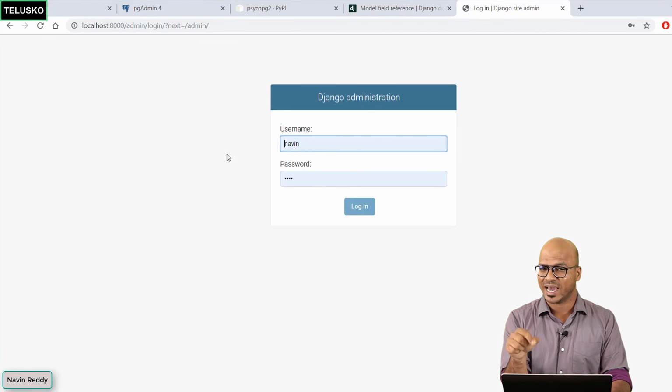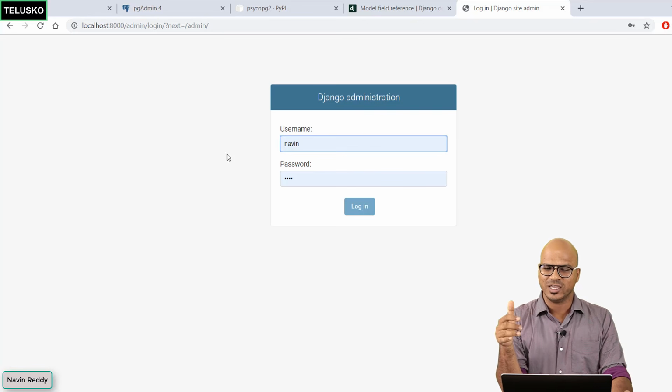Now we have not designed this page. This is given by Django, so that's great. Maybe Django only gives you the design, not the actual working. Let's try. First of all, it's asking you for the username and password. Now we don't have a username and password with us.